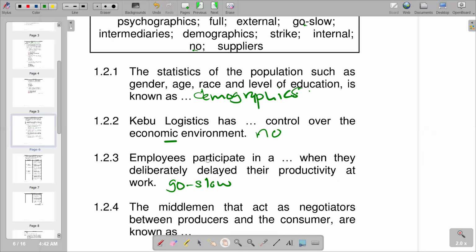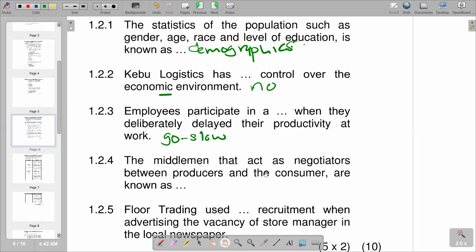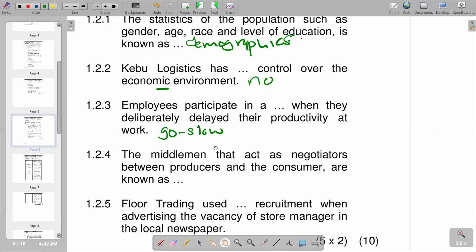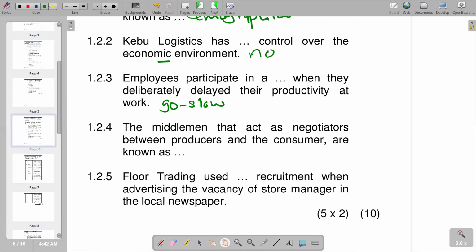So moving on to question 1.2.4. It says the middlemen that act as negotiators between producers and the consumer are known as, obviously. This is also clear. We go to our answer section and there is a term, which is intermediary. So intermediary becomes the correct word that we are going to use there. Intermediary is going to be the response that we have.